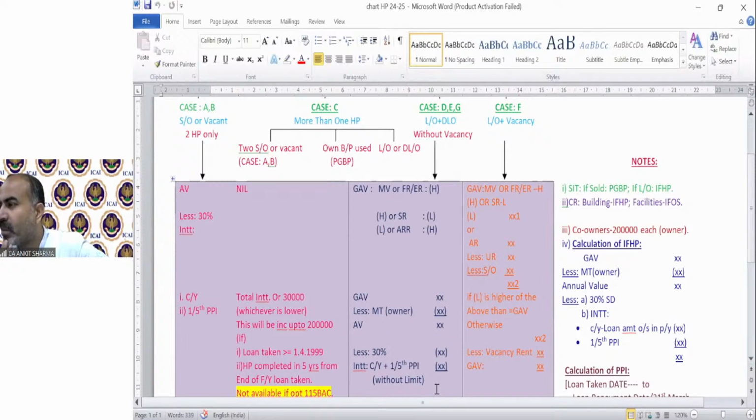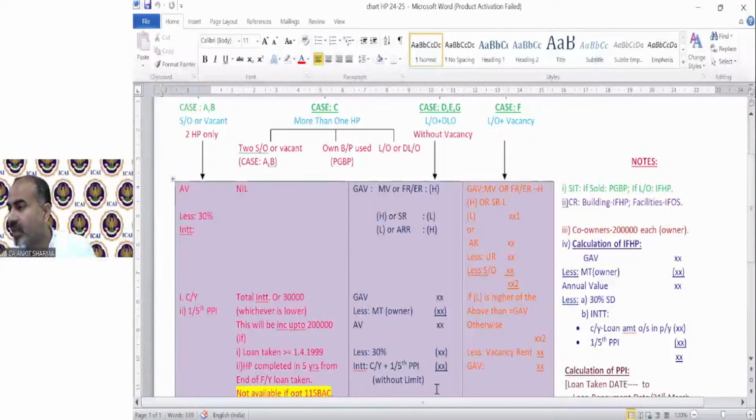Smita is asking, what about the new tax regime? Is house property loss considered? That will be discussed in the set off of loss chapter. For now, we should understand only the provisions of income from house property. So kindly focus on that. What the loss treatment will be under different regimes will be discussed under the set off of losses chapter.